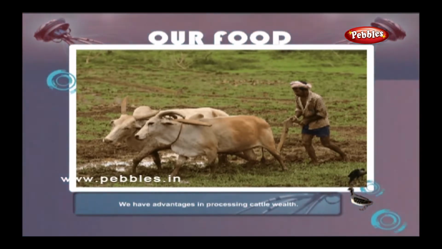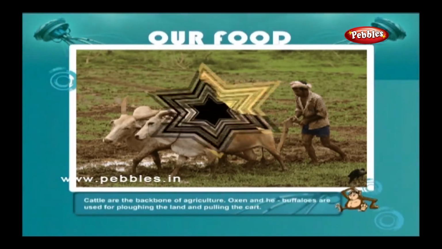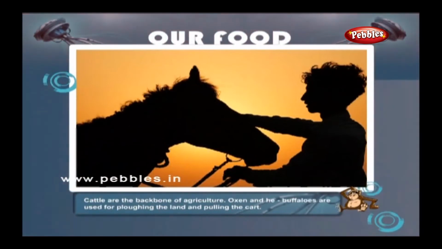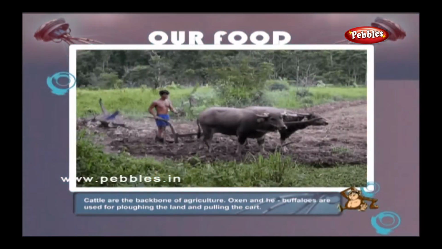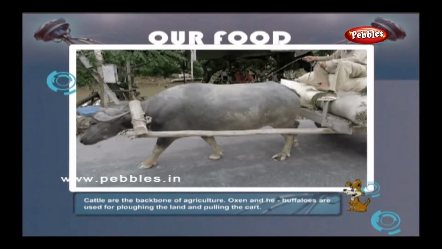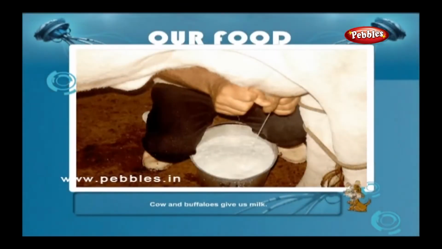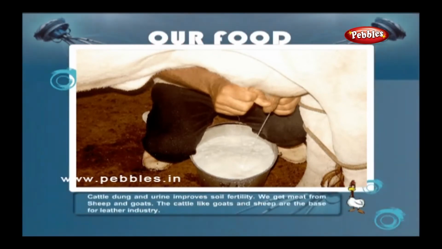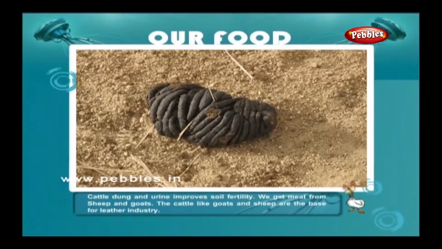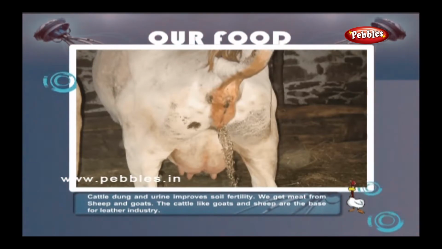We have advantages in processing cattle wealth. Cattle are the backbone of agriculture. Oxen and he-buffaloes are used for ploughing the land and pulling the cart. Cows and buffaloes give us milk. Cattle dung and urine improve soil fertility.